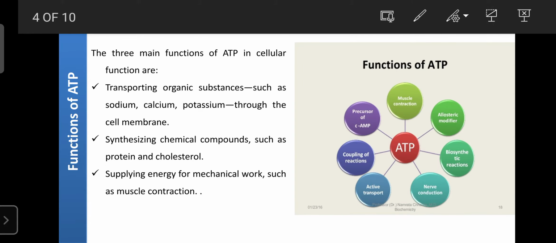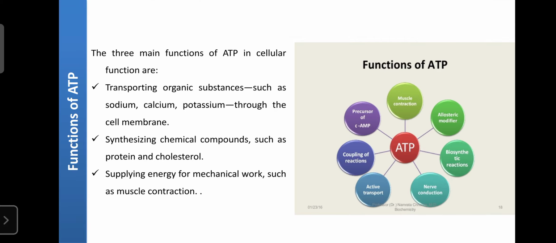Regarding the functions of ATP, ATP is helpful for active transport, for transporting water soluble or polar substances like sodium, calcium, potassium, and it is also helpful for synthesis of new chemical bonds or new peptide bonds. For example, amino acids join together with the help of peptide bonds and can form a particular protein like insulin. That peptide bond is formed only in the presence of ATP. Without energy, the peptide bond does not form, and without peptide bonds, the desired proteins required for the growth and development of our body cannot be made.